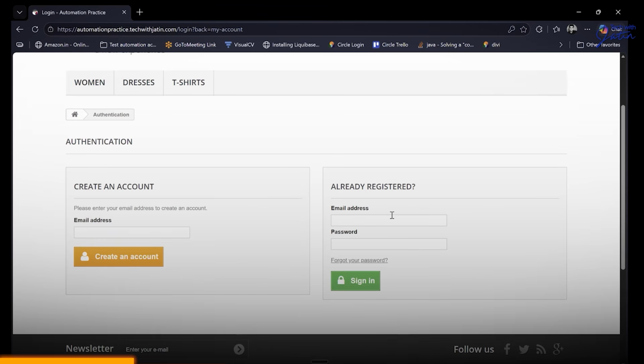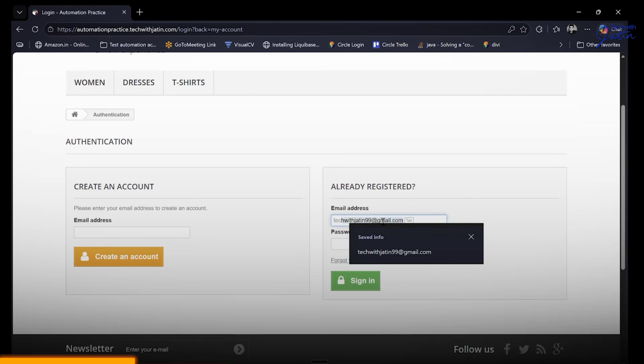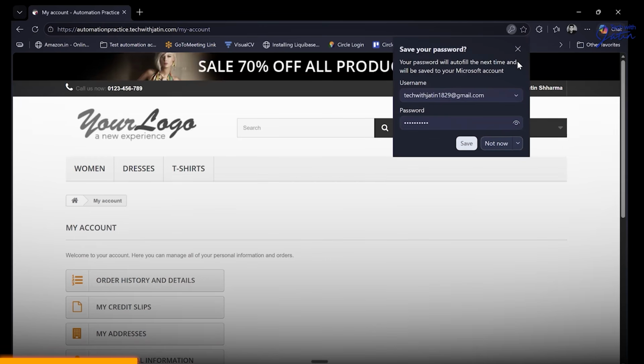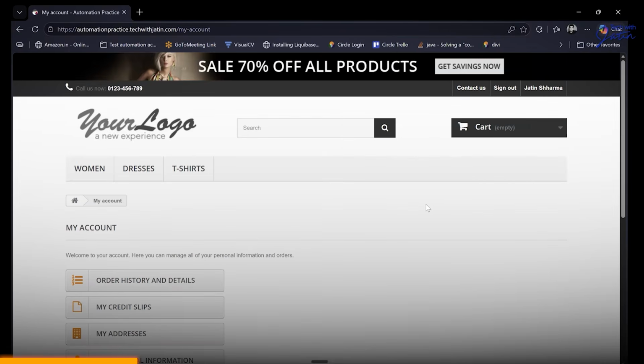Now, I'm very bad with credentials. I've already written the credentials somewhere. You guys can use this particular credential, which is going to be tech. I can just put 99, but it's not 99. It is going to be 1829. And the password is going to be QWE123 exclamation mark. I can click on the side button so you guys can see the password. Just take a snapshot or something, whatever works for you. But this is the credential. If I click on the sign in button, I hope it works. Yeah, it technically signs me into this application. So this is something that we want to do.